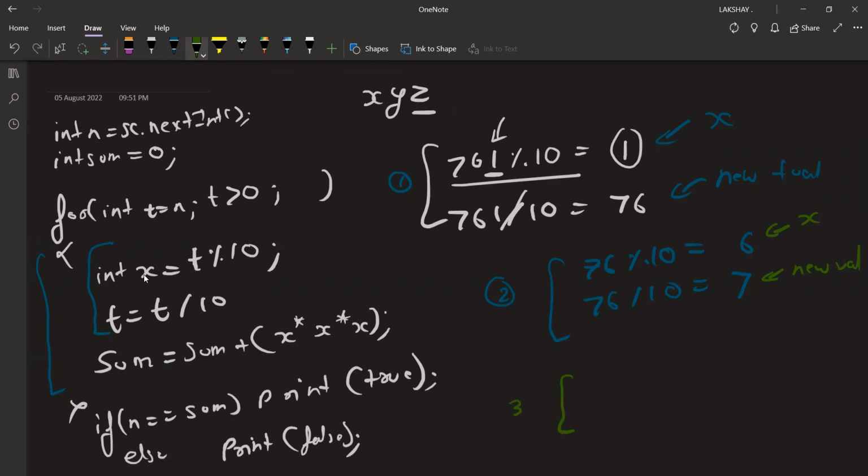Okay, so let's go to the third step, right? Third step, t's value was 7. So 7 mod 10 gave me a 7. And 7 divided by 10 basically gave me a 0. Agreed? See why I'm doing this, right?